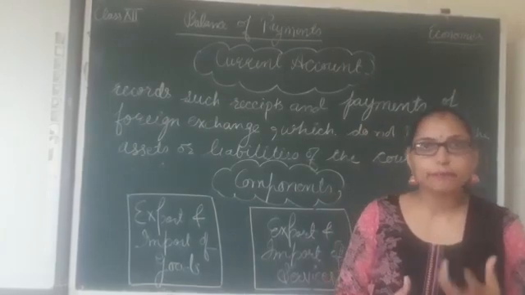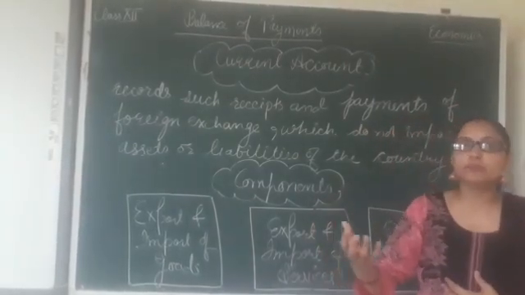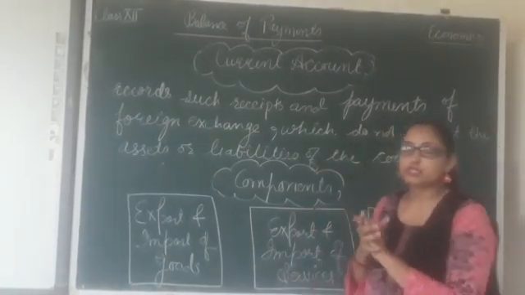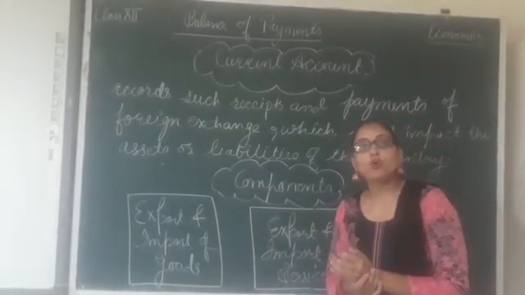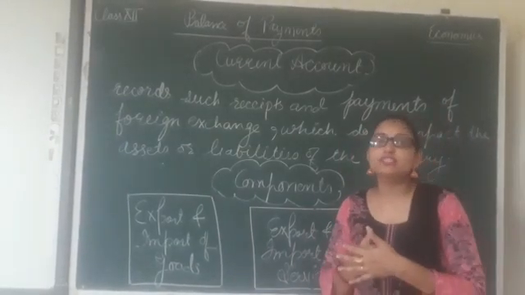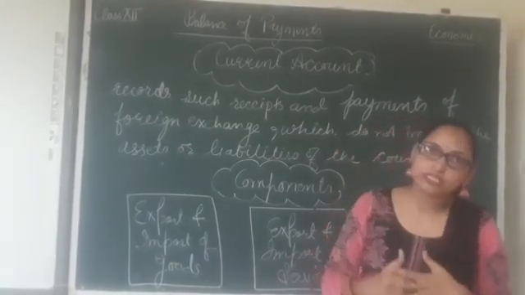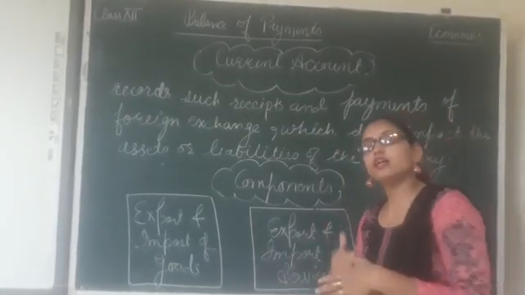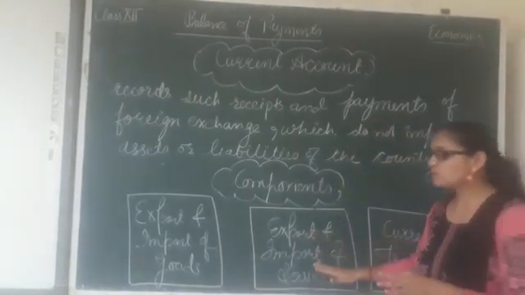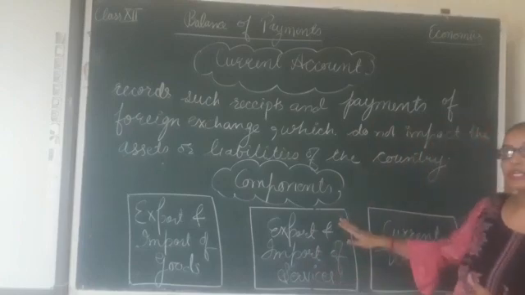Whatever payment we pay for them is known as factor payments. Clear? So these are factor services. And non-factor services means all those services which do not deal with factor payments. Like one country using the shipping facilities of another country, that is a non-factor service. Clear? So both these services, their export and import, receipts and payments are recorded in the current account.